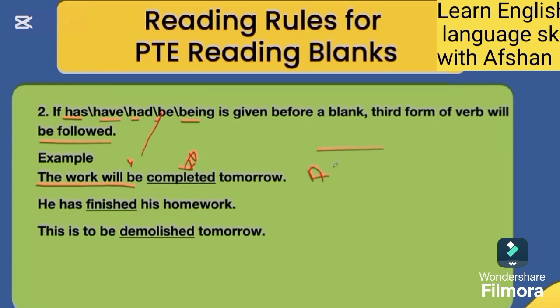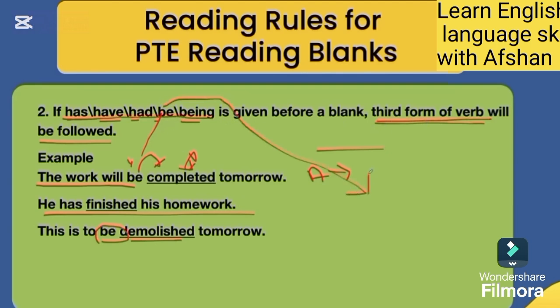Be and third form. Third, in case been is given before a blank, the ing form of verb is active voice and the third form of verb is passive voice. For example, he has been doing this for 7 years. This work has been completed by him. The work has been completed by him. This is a passive voice sentence. Very clear, passive voice and active voice sentences.